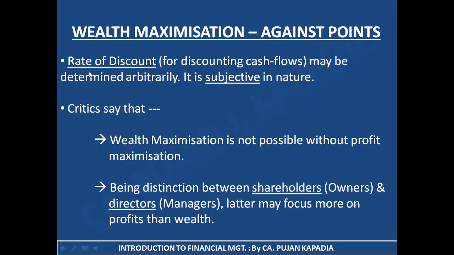The most important point is the rate of discount. As I have told you, I need to discount or adjust my cash flows to present value. Now, determining the appropriate rate of discount with which I should convert my cash flows into present value is a subject of question. It changes from person to person. If I am a financial manager, I can say, sir, 7% is an ideal percentage to discount my cash flows.